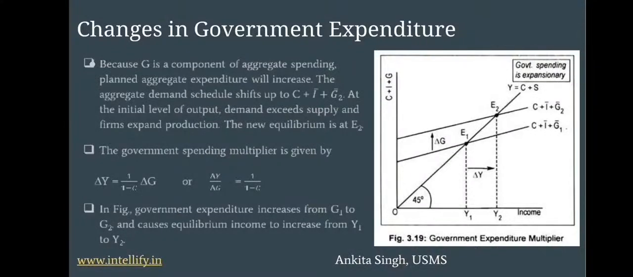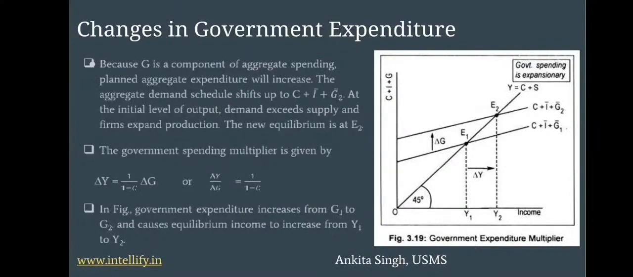Now the slope shows us Y equals C plus S, that is, income is equal to consumption plus savings, which is a 45-degree angle. Let's come to point E1. E1 shows the level of aggregate demand, which is equal to income, with the income level of Y1,